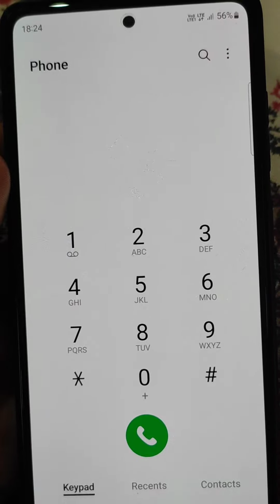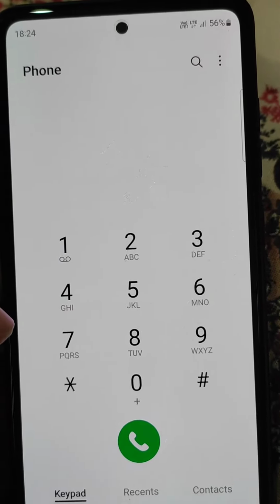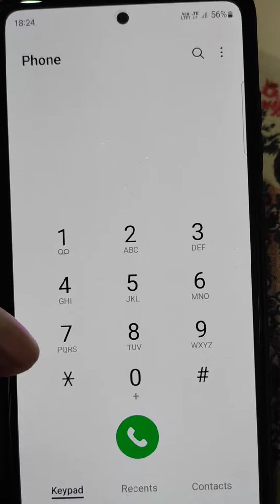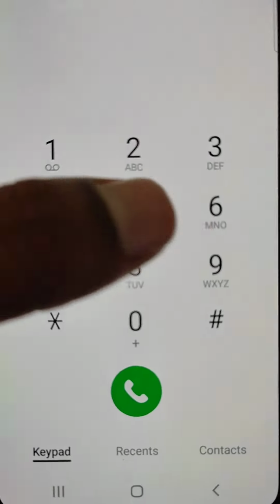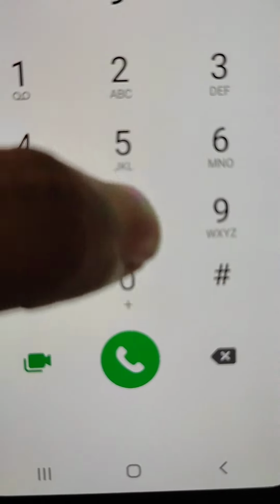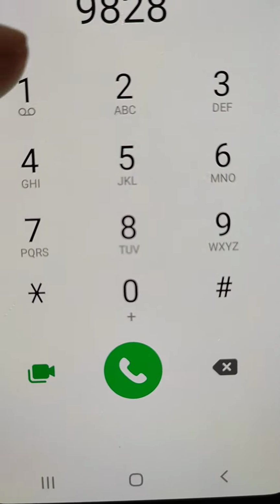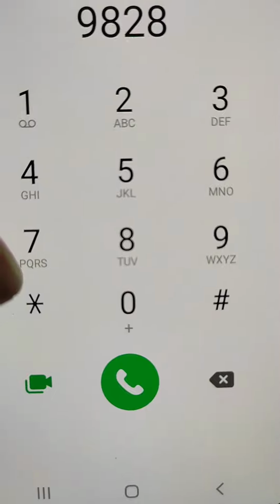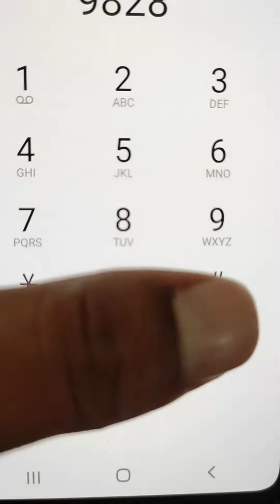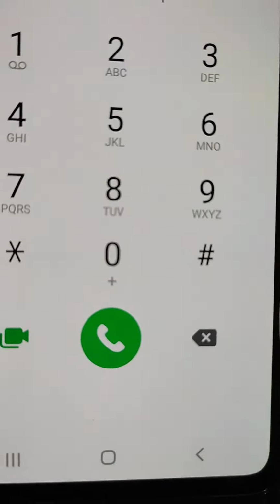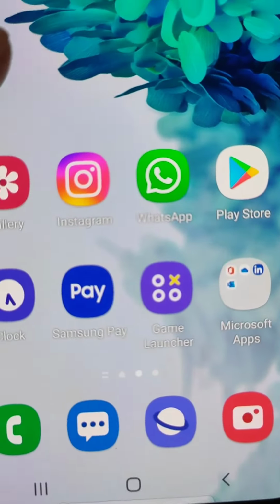How to turn off dial pad sound and vibration in Samsung mobile. So when you type any number in your dial pad in Samsung mobile, you hear the sound when you type any number and also vibration.